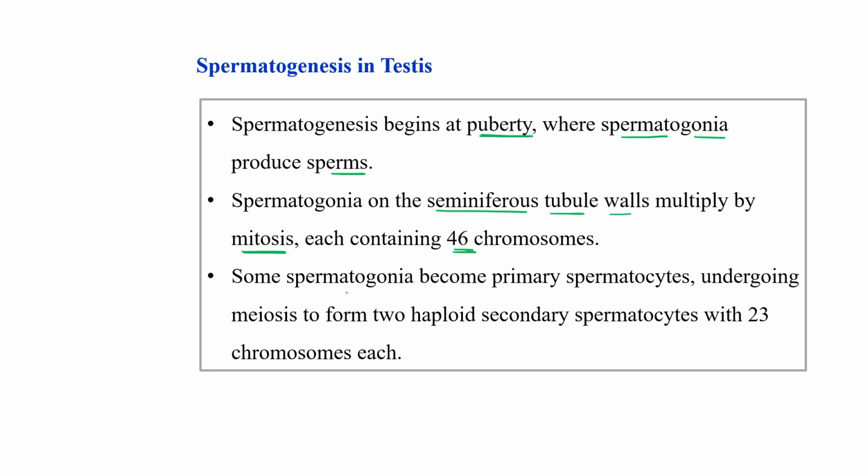Some spermatogonia convert into primary spermatocytes, which undergo meiosis, a haploid division, and form two haploid secondary spermatocytes. So a haploid number of chromosomes, 23 in each, is present in the secondary spermatocyte. Primary spermatocytes are diploid in number. After meiosis they develop secondary spermatocytes, which are haploid in number.